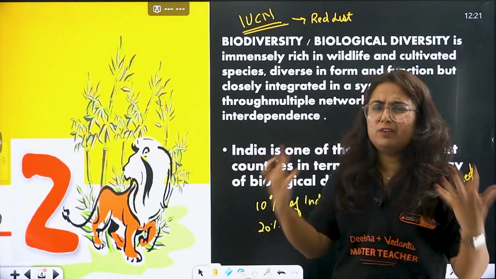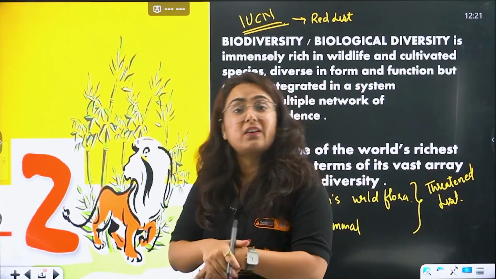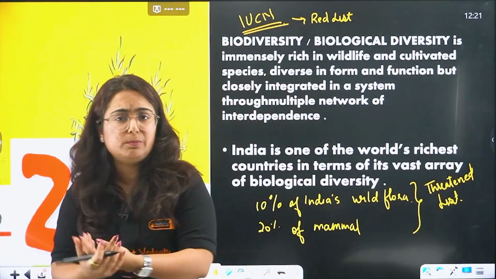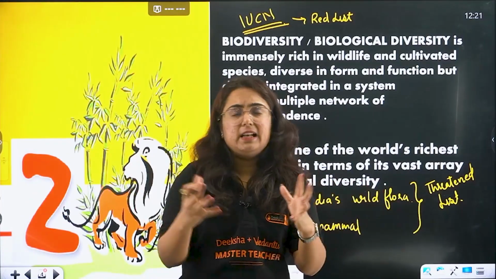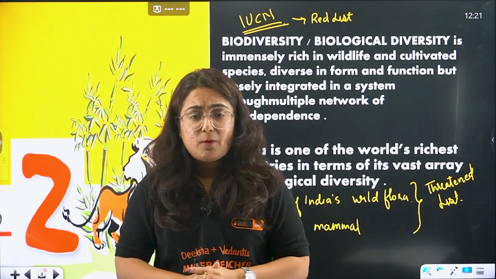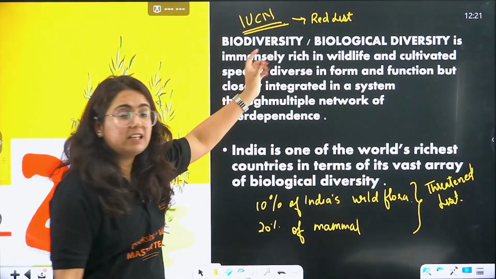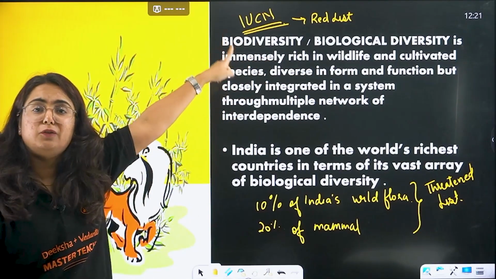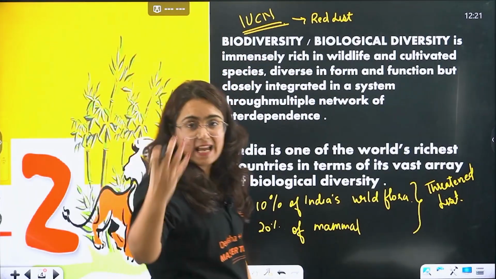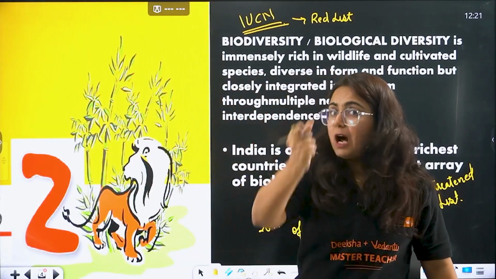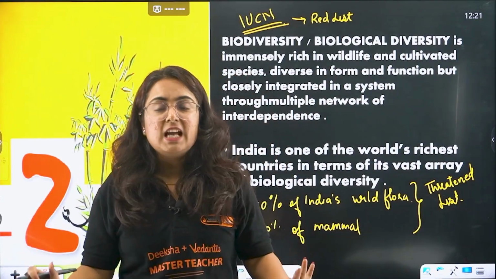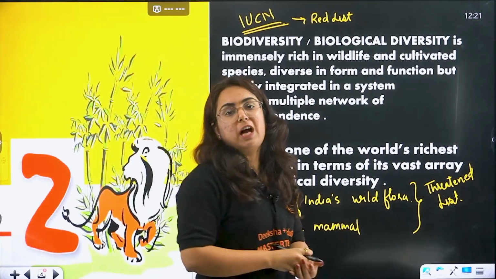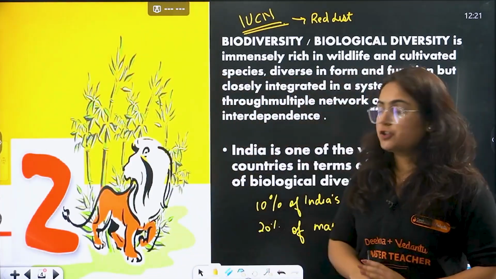Then we have extinct species, and rare species which are found only in particular areas like the Andaman and Nicobar. Getting my point? So this IUCN, the International Union for Conservation of Nature, is working hard to categorize these species and figure out what work can be done to improve their condition. This is the introduction of the chapter.